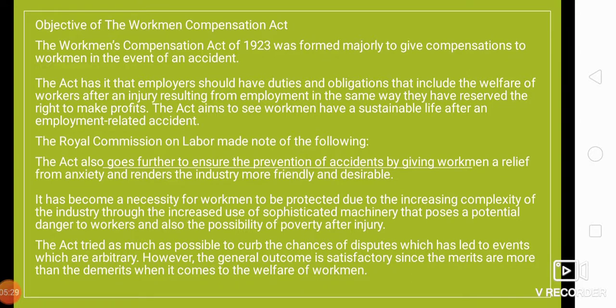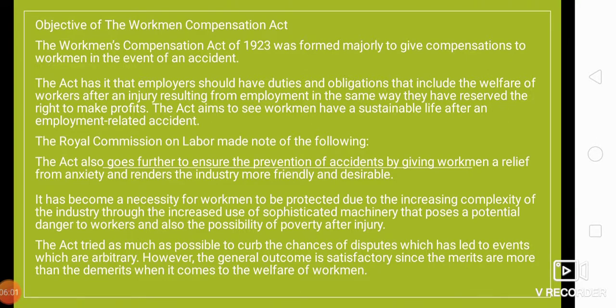Okay, let's move further. The Workman Compensation Act of 1923 was formed majorly to give compensation to workmen in the event of an accident. The act has it that employers should have duties and obligations that include the welfare of workers after an injury resulting from employment, in the same way they have reserved the right to make profits. The Act aims to see workmen have a sustainable life after an employment related accident.